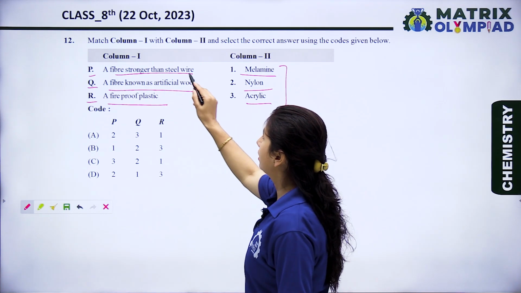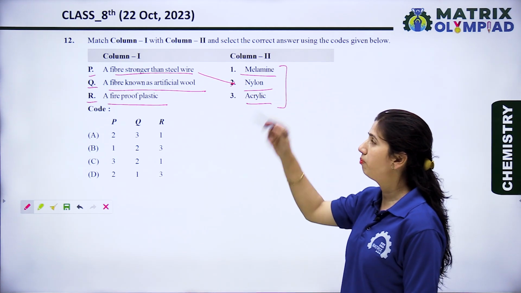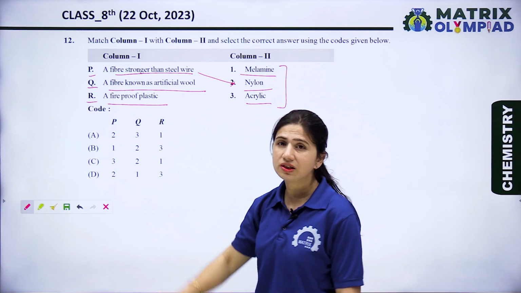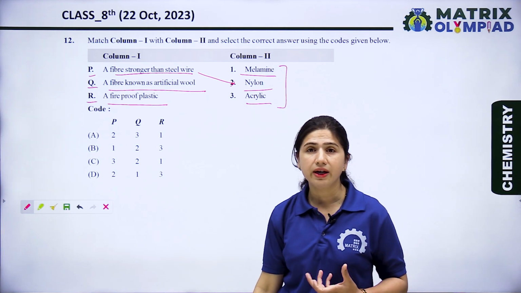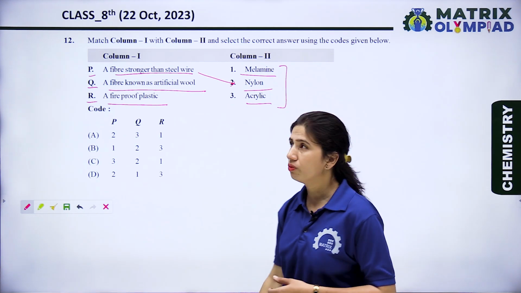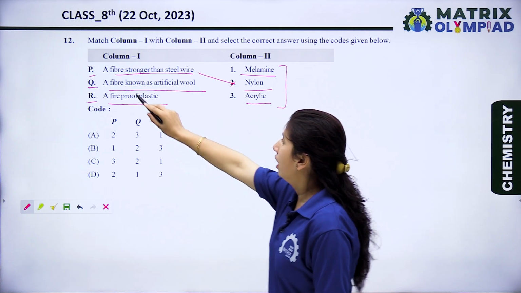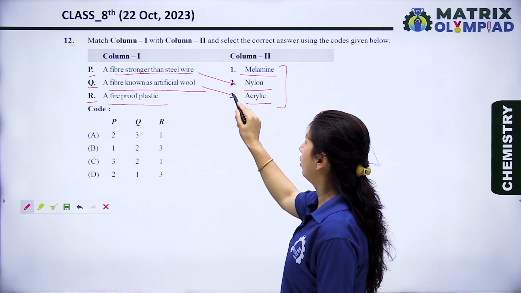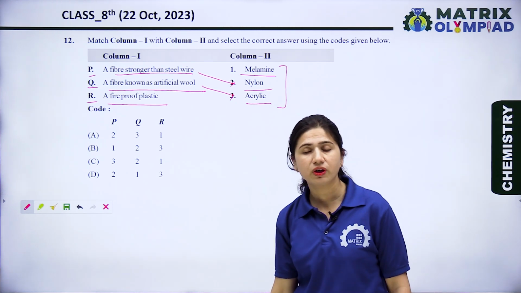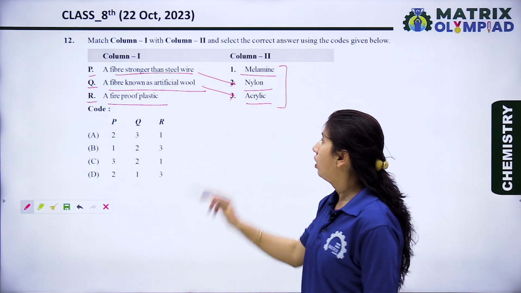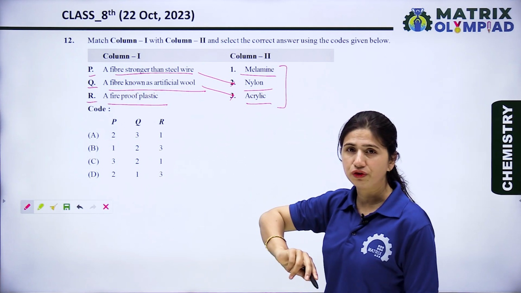A fiber stronger than steel wire: nylon is a polymer stronger than steel wire, because strong amide and hydrogen bonds are present in nylon. A fiber known as artificial wool: acrylic is a fiber made in the lab, a man-made polymer, so it is known as artificial wool.